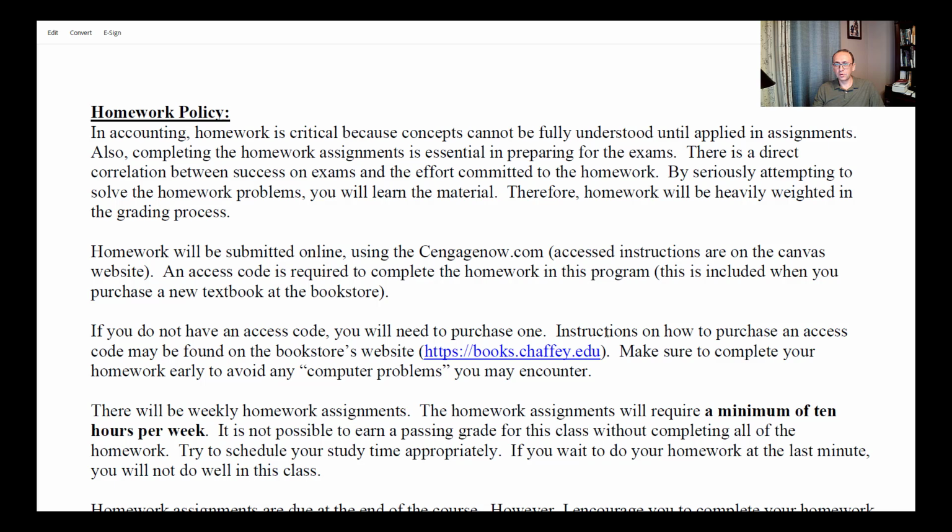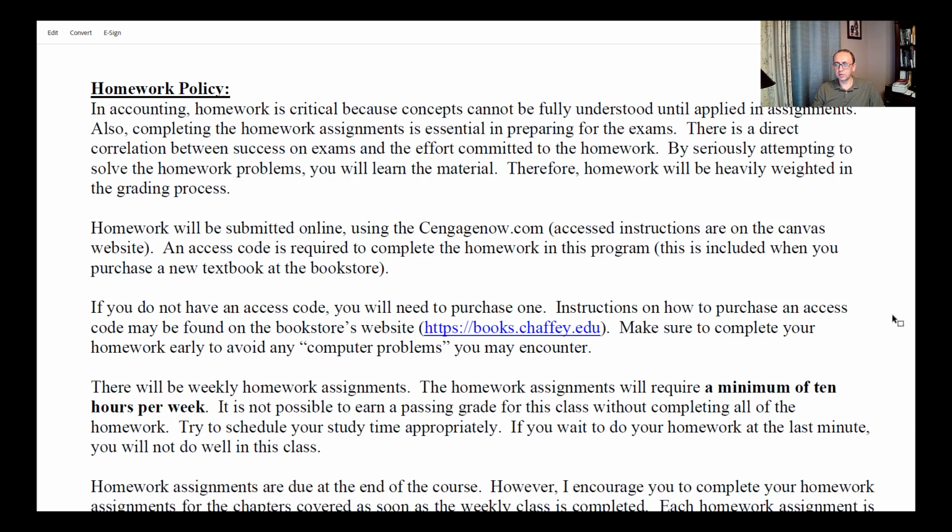Moving to the homework, all homework assignments are going to be done on Canvas, Cengage Now, and as I mentioned, for each chapter we're covering, there is going to be 1 homework assignment. We're going to have about 12 chapters, and for each one of these chapters you'll have to work on the homework assignments on a weekly basis. The deadline for all homework assignments is the last week of the class.